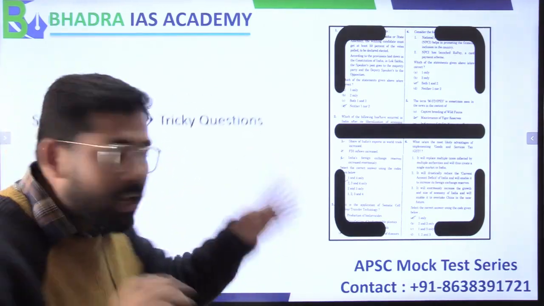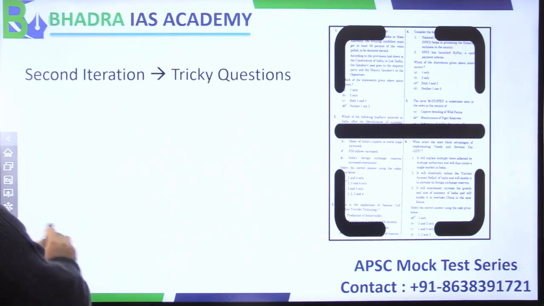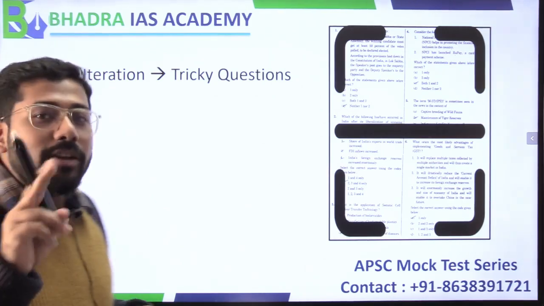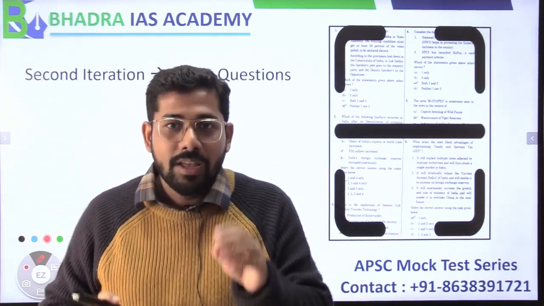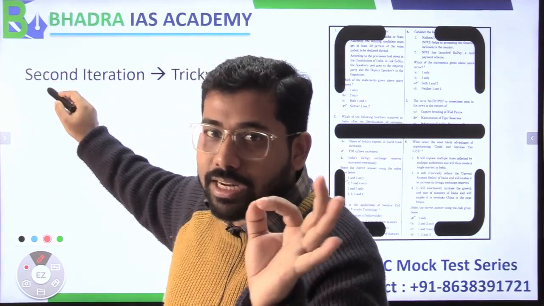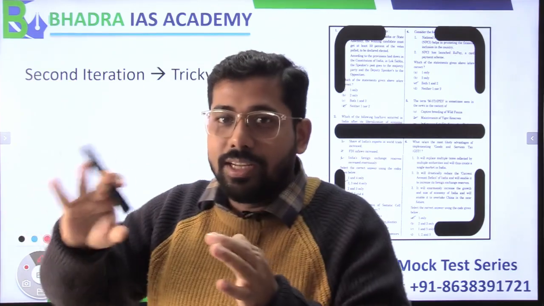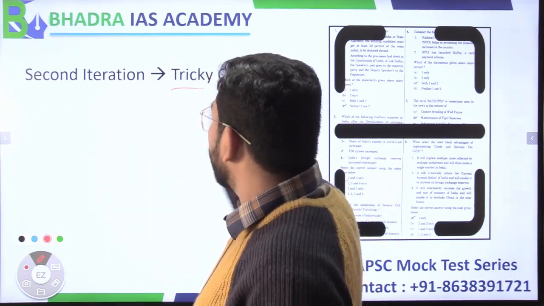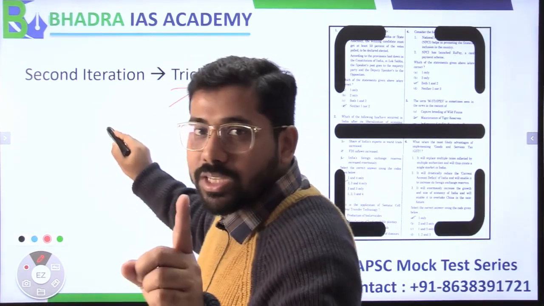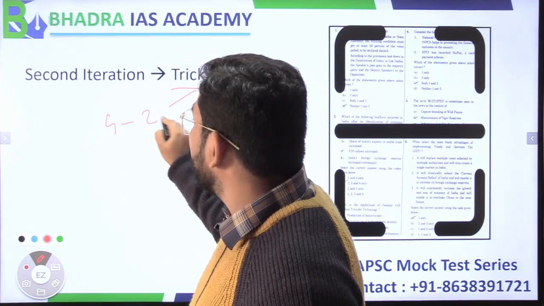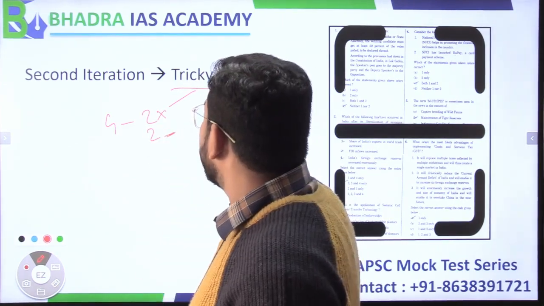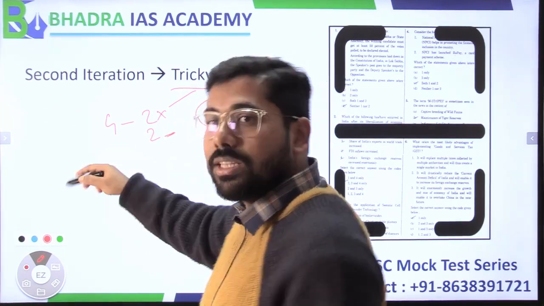See, now let's come to the second iteration, that is tricky questions. If I'm talking about tricky questions, there are 2 kinds of tricky questions that we come across. For example, if there are 4 options and you know that one option is correct, that's fine, the easy question is done. But what do I mean by tricky questions? The questions in which you can eliminate options. If you eliminate 2 and are left with only 2 options, then the probability is 50% that you are going to get this question correct.